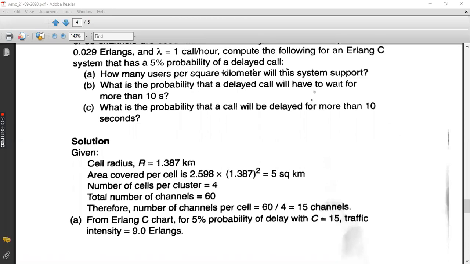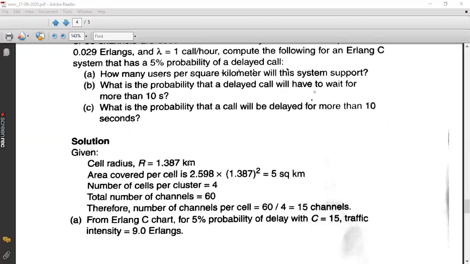So as of now, you have the number of channels for a particular cell, that is 15, and the probability of blocking is 5%, that is GOS is 5%, which is equal to 0.05. Clear? So with the help of these two parameters, by using the Erlang C chart, we are going to check the table. We'll be checking the table or the chart, whatever is given in your examination. Based upon the chart or table, you will find the value of A. What is A? Overall traffic intensity, that's 9 Erlangs.